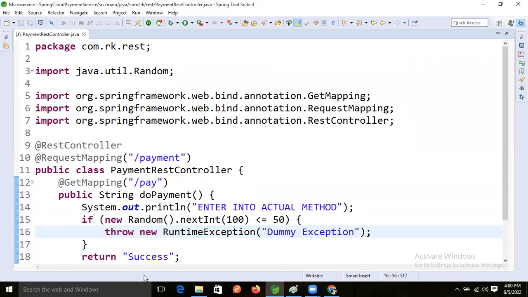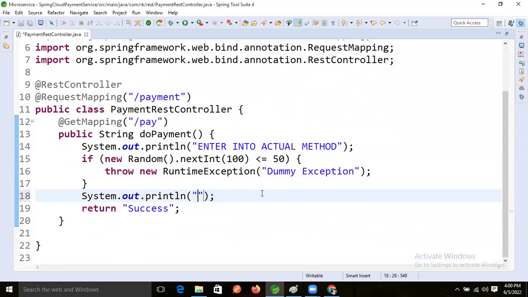After that, outside the if, if succeeded, means we will get this message, successfully executed. After that, we will get the success message, right?